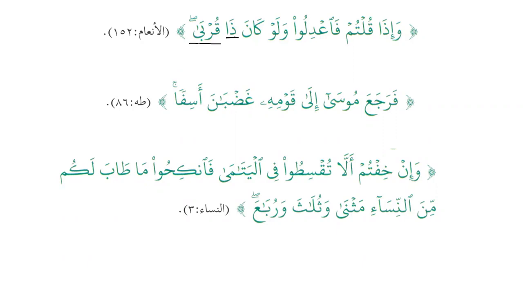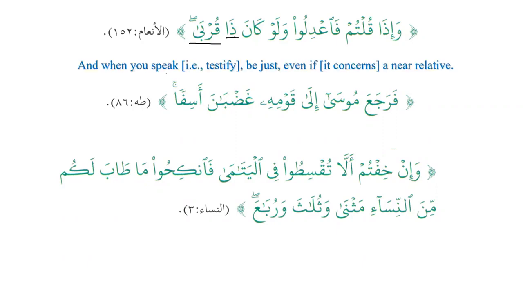But we can see that it does not have kasra. Why does it not have kasra? Because we know that it is mamnu min as-sarf, and also it ends with alif maqsura. And when you speak, وَإِذَا قُلْتُمْ فَاعْدِلُوا, that is, testify, be just, even if it concerns a near relative. Subhanallah, it has also a very beautiful lesson for all of us, that we have to testify, we have to speak all the truth, even if it is against our relatives, or our near ones, or the dear ones.